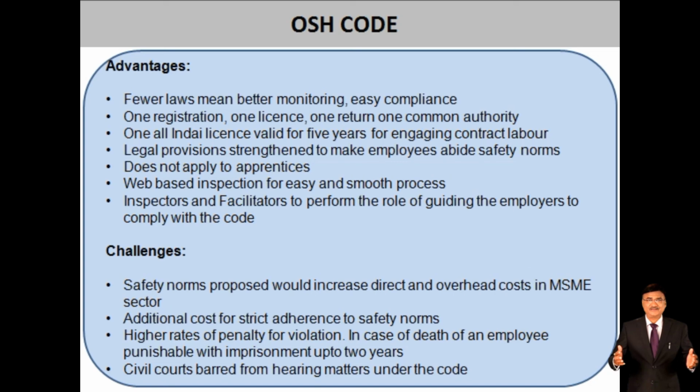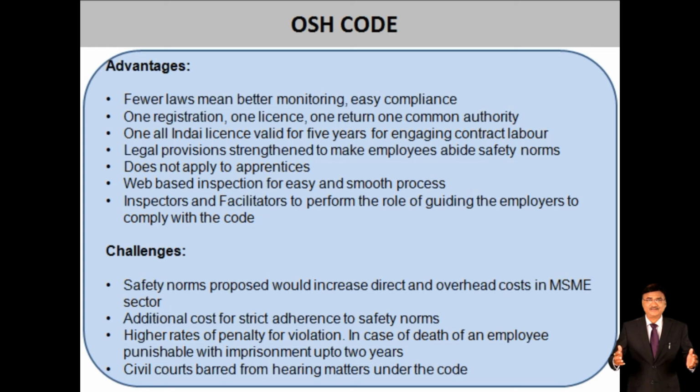Then we go to the Occupational Safety and Health Code, the advantages and disadvantages. First, the advantages of this code. Fewer laws mean better monitoring and easy compliance. One registration, one license, one return, one common authority.